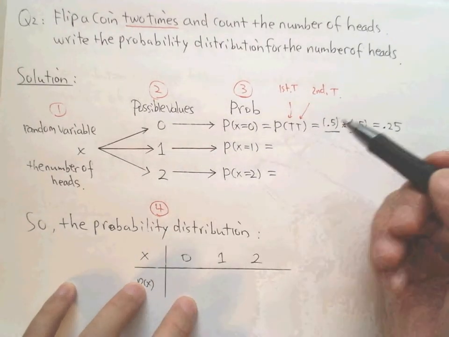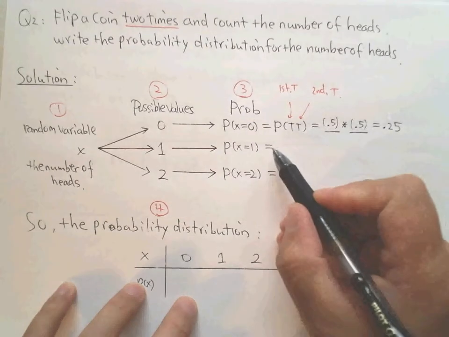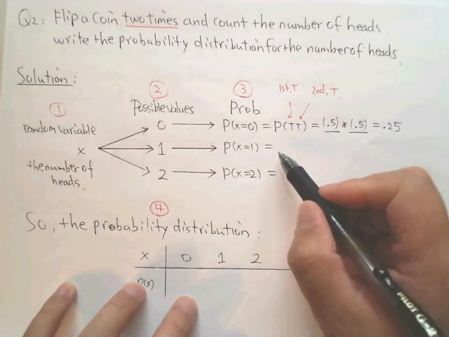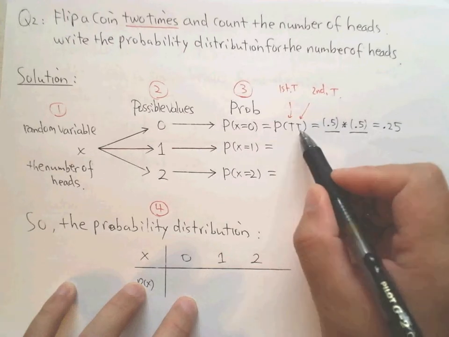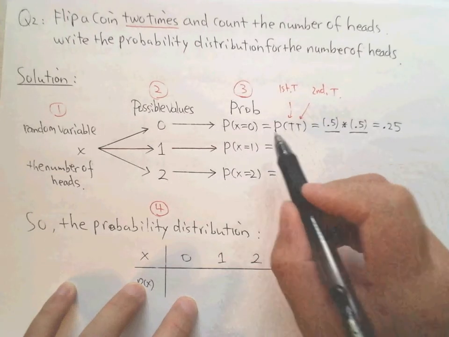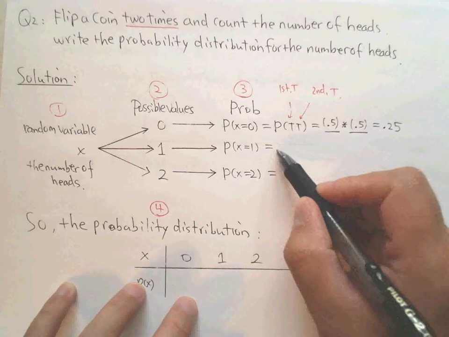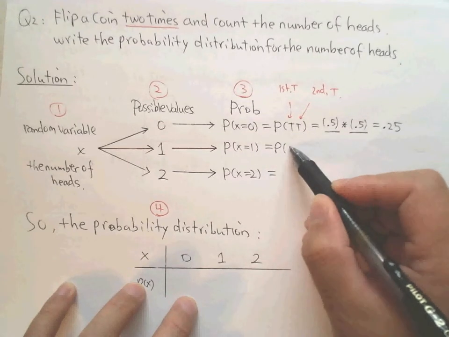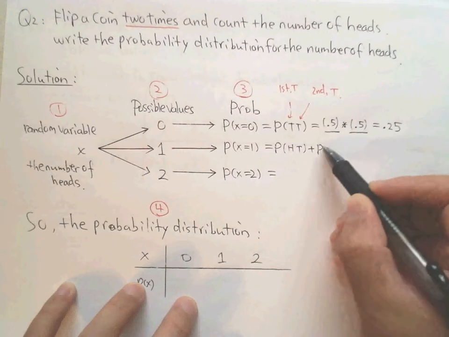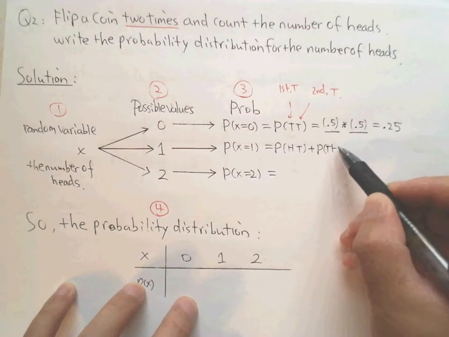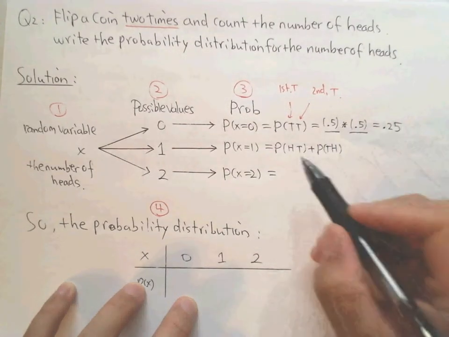You want to get 1 head. Okay, imagine, you think about the probability. You get 1 head means what? You have 2 choices. See, you could get a head the first time or get a head the second time. Okay, these 2 added together means the probability this time is the first gets a head, right? And or the second time you get a head.